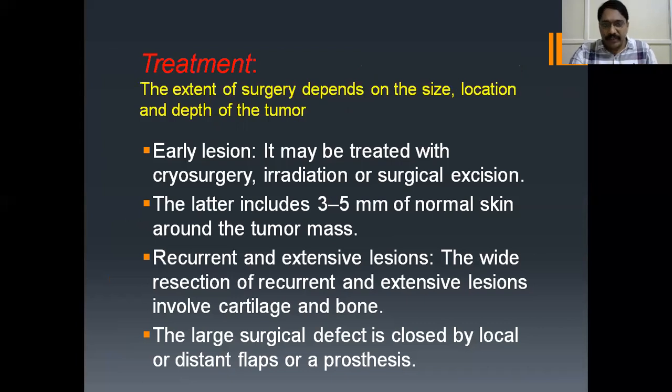What is the treatment for it? For early lesions, it may be treated with cryosurgery or radiation, and even surgical excision that includes 3 to 5 mm of normal skin around the tumor mass. If it is recurrent and extensive lesion, it extensively involves the cartilage and bone. Wide resection is needed here. Okay, the large superficial defect is closed either by local or distant flaps or by using prosthesis.